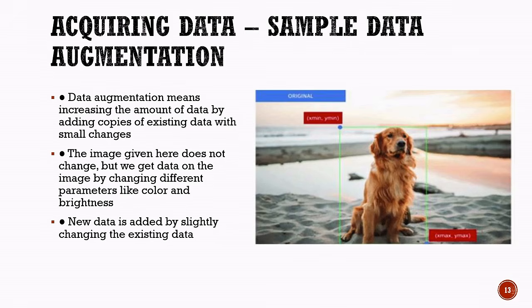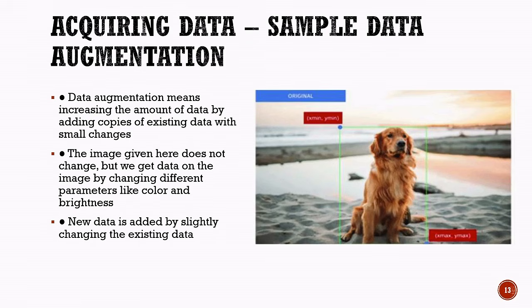Now, let us understand data augmentation. Data augmentation is the process of increasing the amount of data by creating modified copies of existing data. Instead of collecting completely new data, we make small changes to the existing data to generate additional training samples.